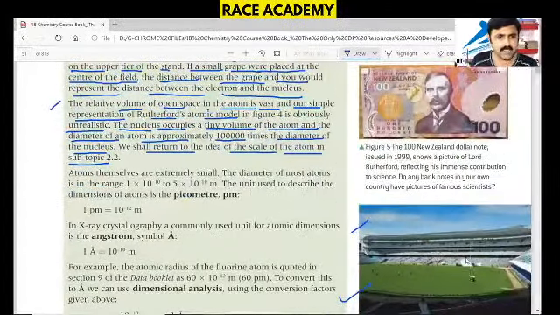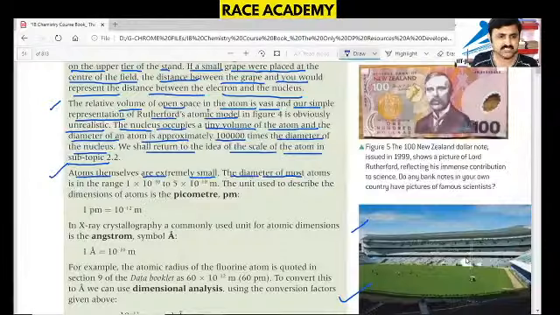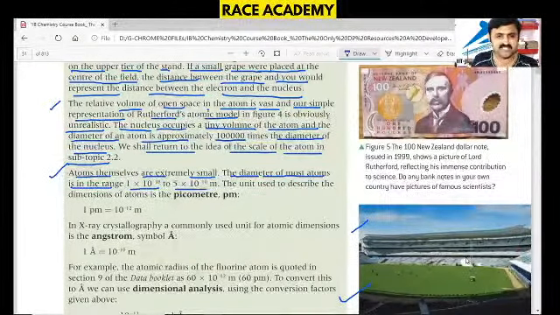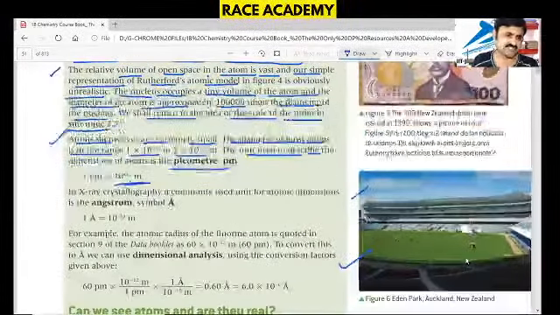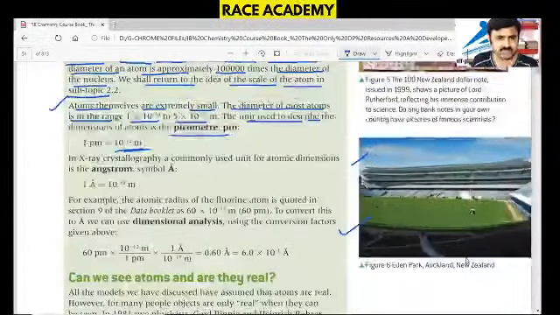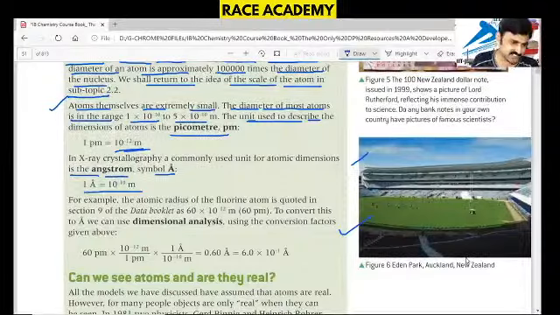Now let us see. Atoms themselves are extremely small according to Rutherford, and the diameter of most atoms is in the range 10 to the power of minus 10 meters. The unit used to describe this is the picometer, pm, 10 to the power of minus 12 meters. And in X-ray crystallography, the commonly used unit of atomic dimensions is the angstrom. So 1 angstrom is 10 to the power of minus 10 meters.